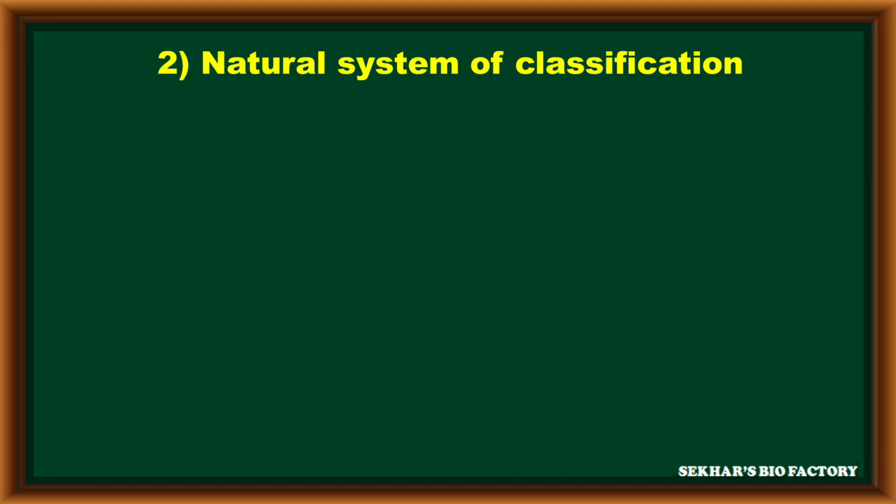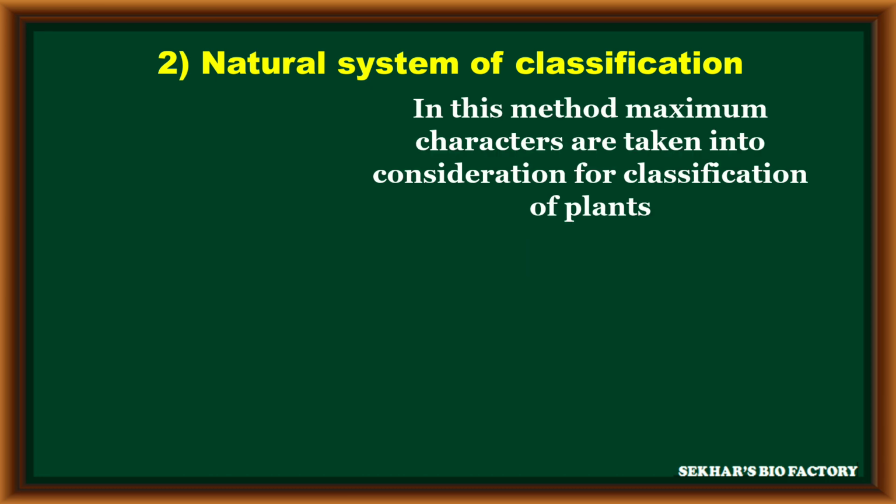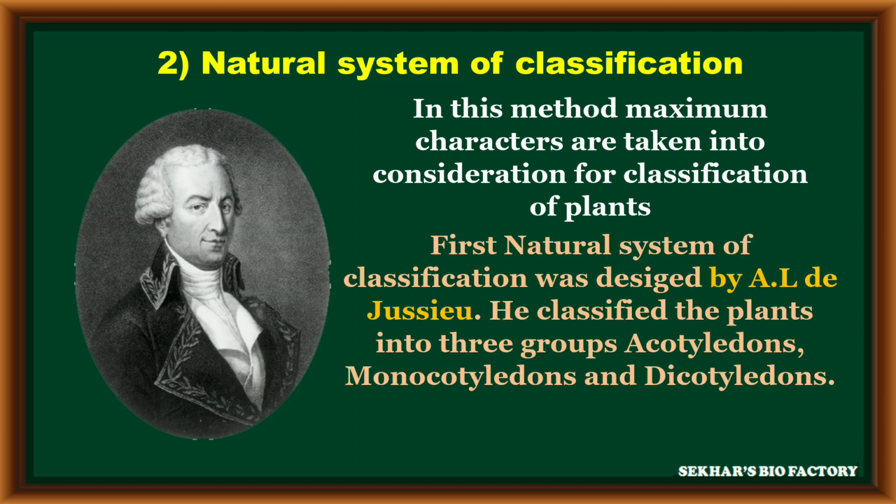The second method of classification is the natural system of classification. In this classification, the maximum number of characters are taken into consideration for the classification of plants. The first natural classification was designed by A.L. de Jussieu. He classified the plants into three groups: the first group is acotyledons, the second is monocotyledons, and the third is dicotyledons.